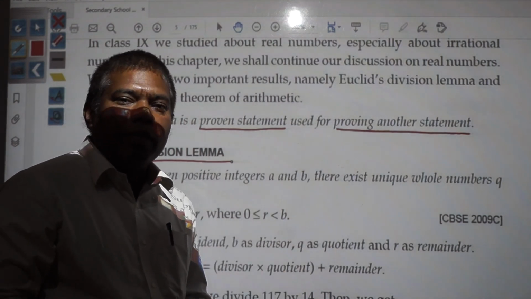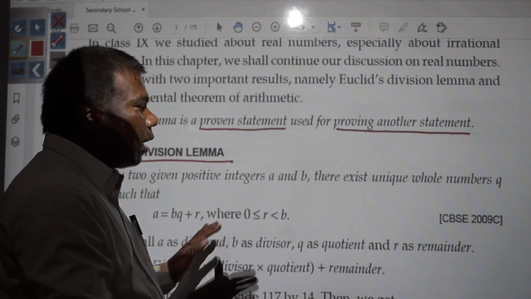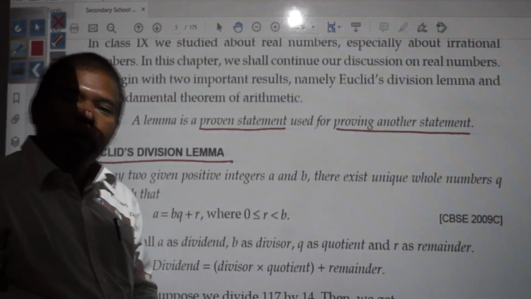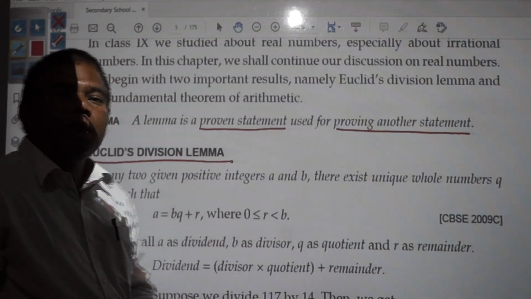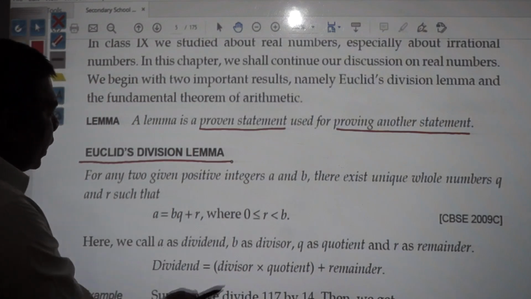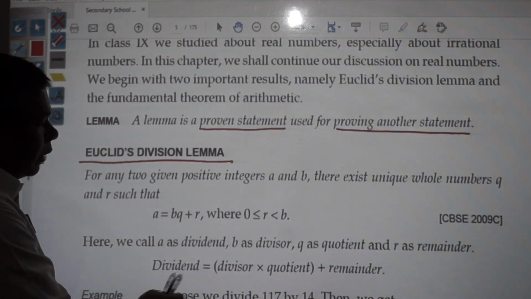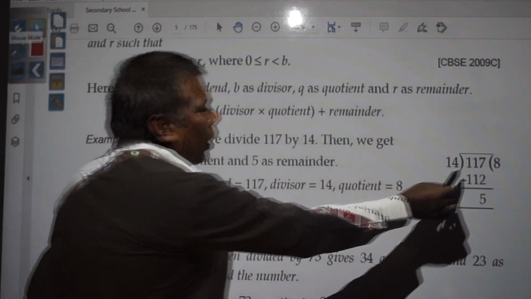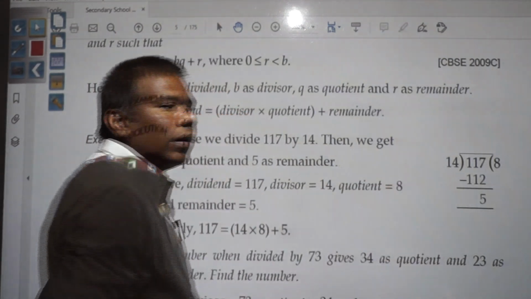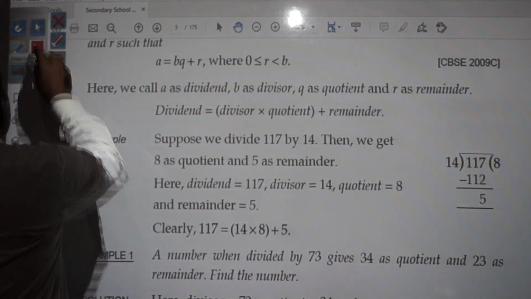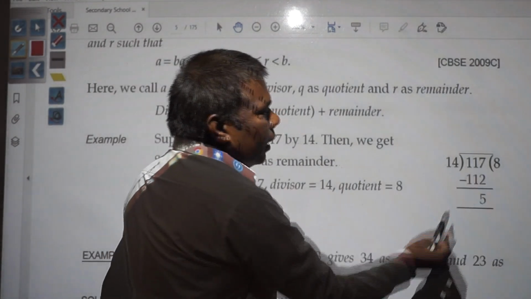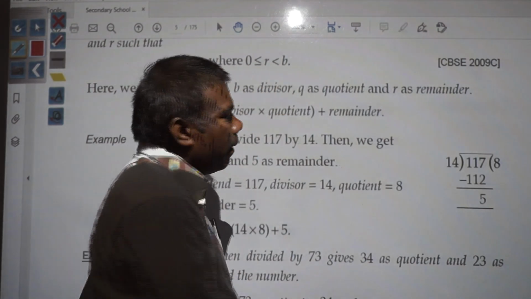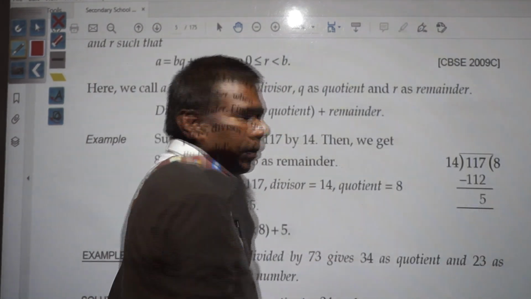By seeing this definition, it seems that very new and amazing, unexpected things you are going to learn. This is not an unexpected thing. These already you have done in your previous classes, but only the language has been changed. Already in previous classes we have done division. So in division what we were doing? Suppose you have 117 and you need to divide by 14. If by 14 you are dividing 117, 14 8s are 112. If you subtract this, you get 5.